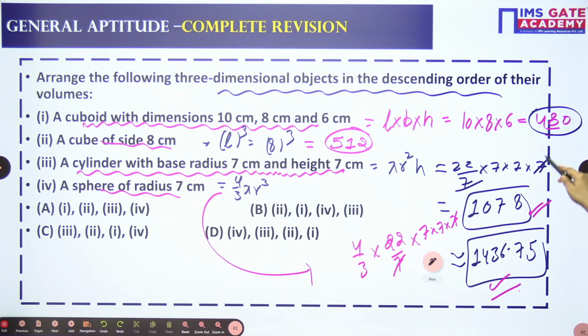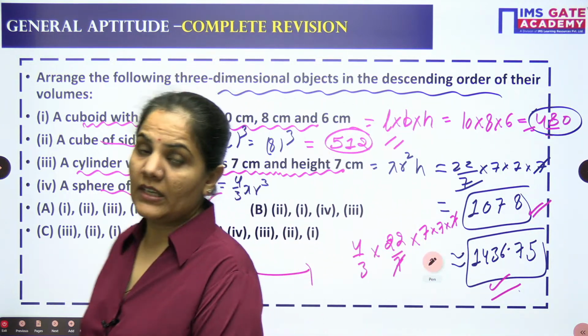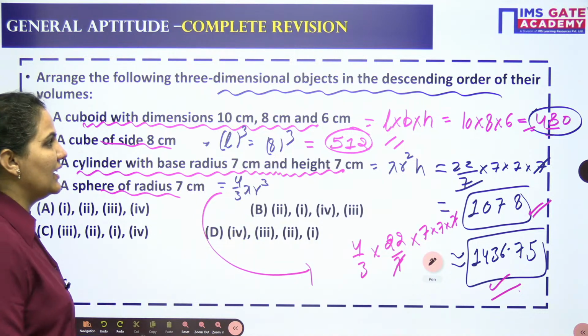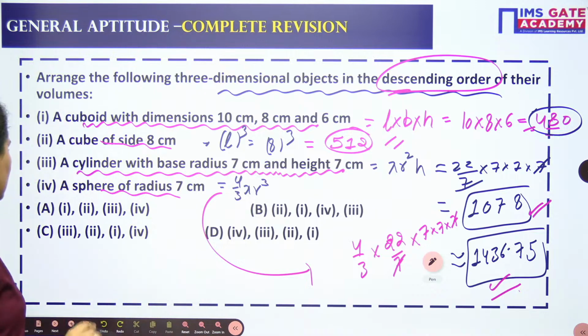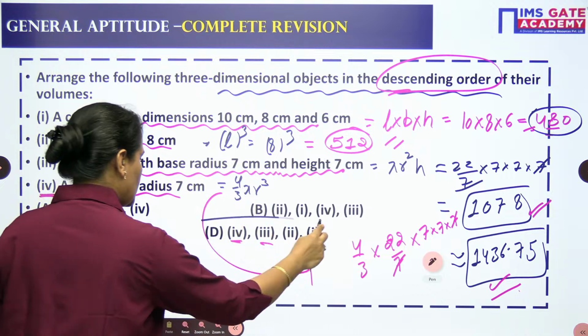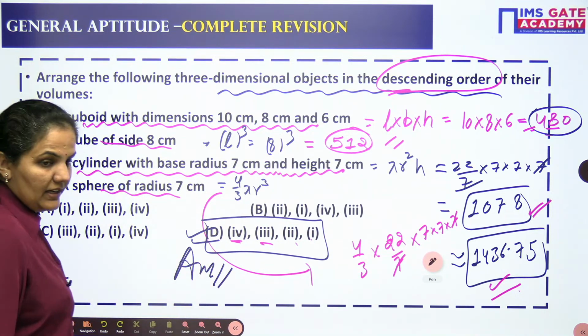So according to me, this is the highest. After that this one, after that this one, and then this one. The smallest is the cuboid, then cube, then cylinder, and then sphere. We need to go in the descending order. Descending means the bigger one you want first of all. So the fourth has the highest. So fourth, third, second, first. Option D for Delhi is your answer.